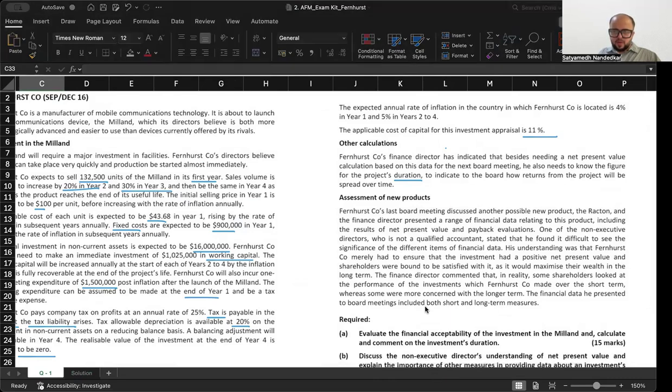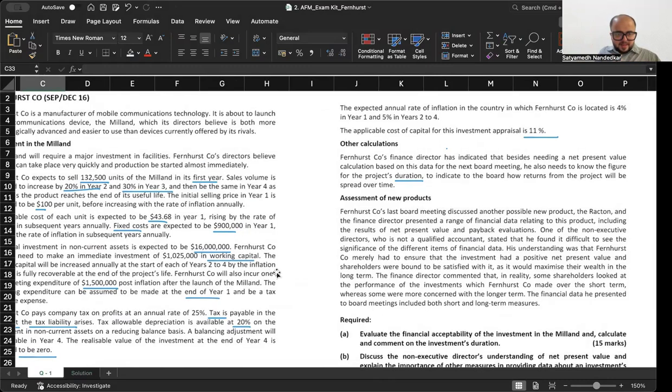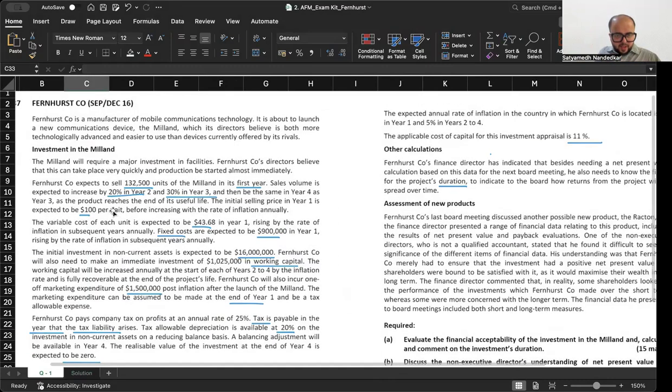So when you are moving from year one to year two, 100 is the price that you get at the end of year one. This is the selling price expected to be 100 per unit in year one before increasing with the rate of inflation annually. So now you will have to add the impact of inflation in this.